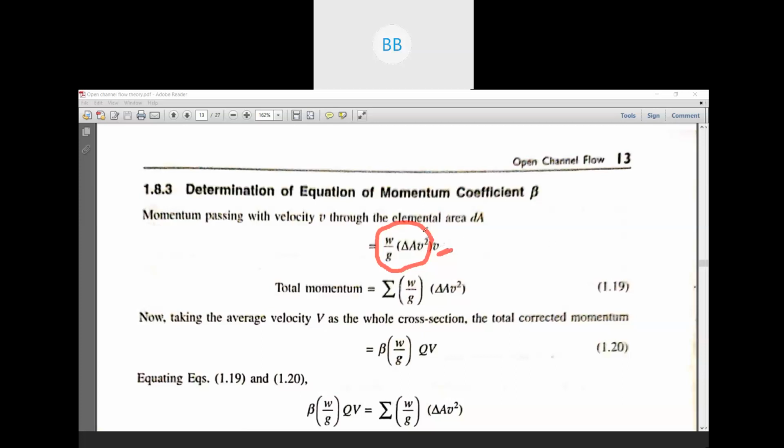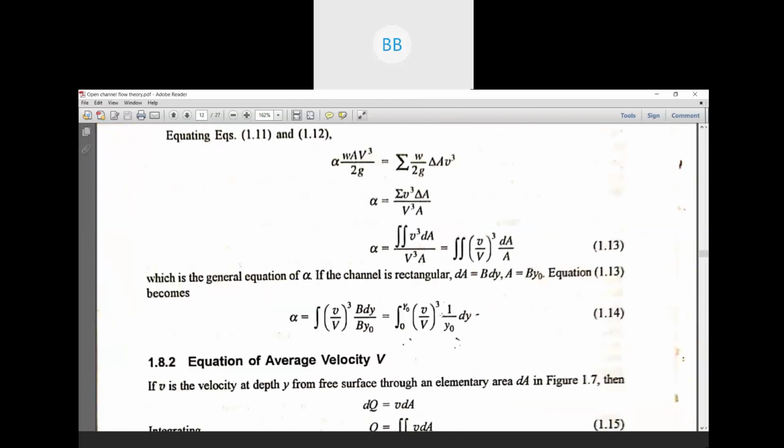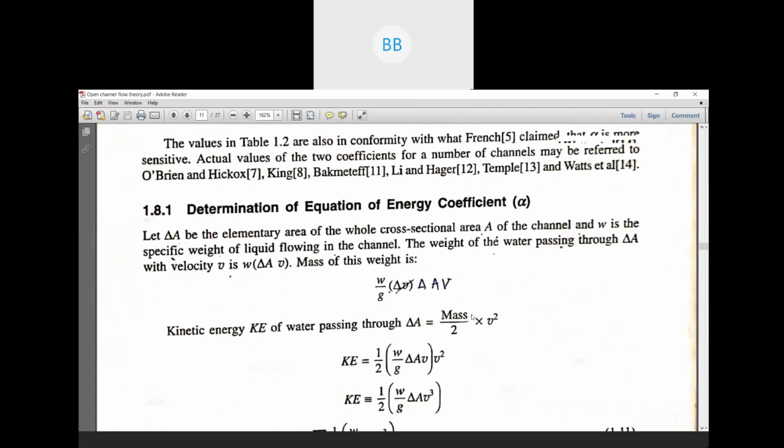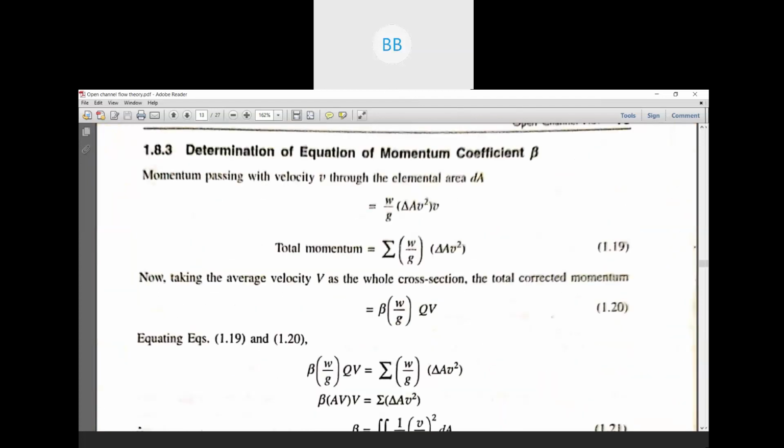This is your mass, and this is your velocity. Here we have one mistake, it should not be v square. This is a typing mistake, I think. Here this is wrong.